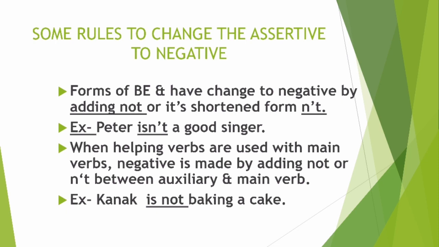अगर आपके सेंटेंस में helping verb भी है और main verb भी है, so आप कैसे बनाओगे नेगेटिव? You have to add not or shortened form n apostrophe t between main verb and auxiliary verb. Auxiliary verb means helping verb. Okay, let's take an example. Kanak is not baking a cake. Now here Kanak is the action, doer, that means subject. Is जो लेटर है, is जो वर्ड है आपका, that is helping verb, और baking क्या है? एक्शन वर्ड. सो आपने नॉट क्या यूज किया? इज और बेकिंग के मिड में, राइट? हेल्पिंग वर्ब एंड मेन वर्ब के मिड में आपको नॉट यूज करना है.